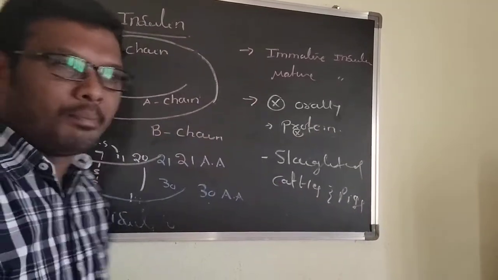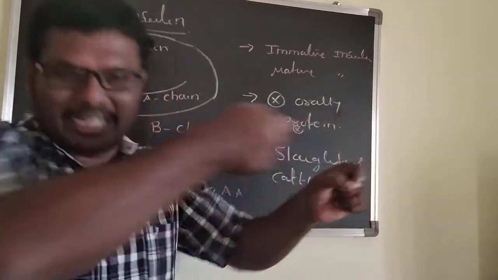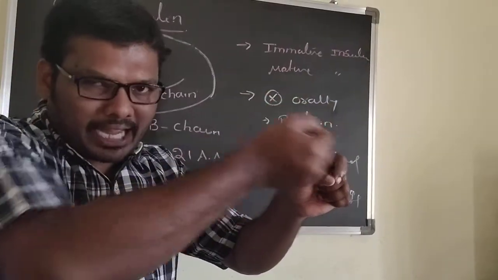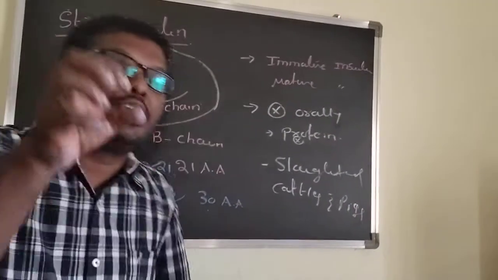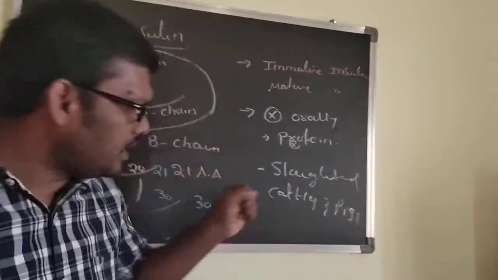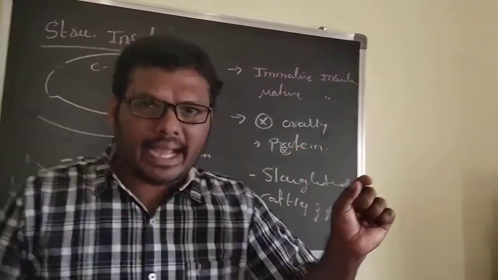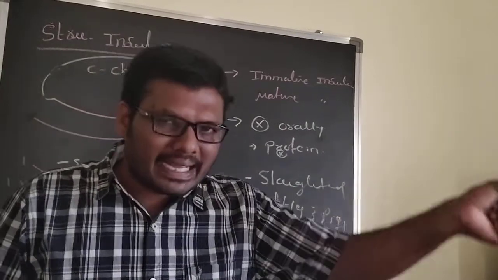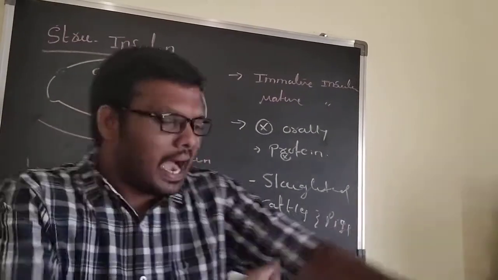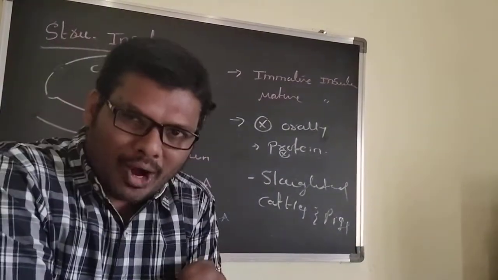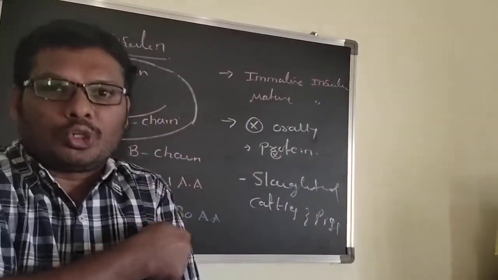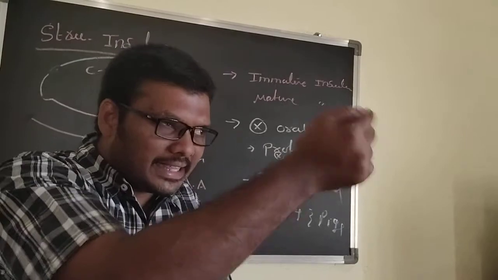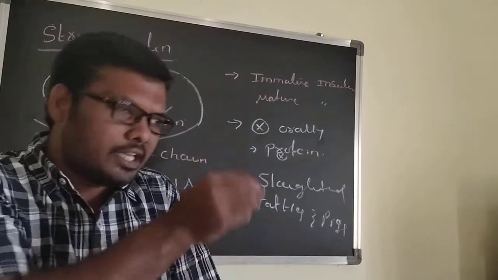From the pancreas of cattle and pigs we can take insulin and inject it into the human. That is called humulin. Now what will happen? If you take insulin from cattle and pigs and put it into our body, can I say that the insulin is a foreign particle to me?